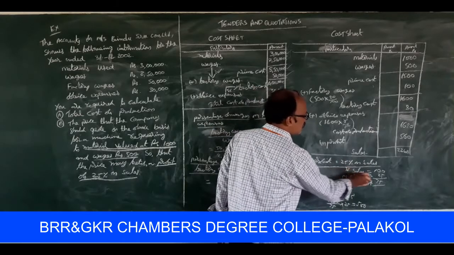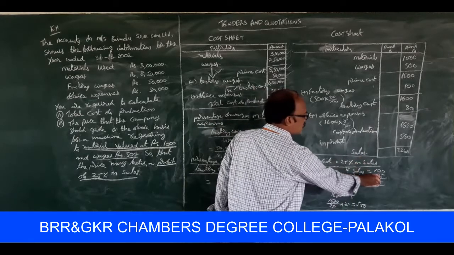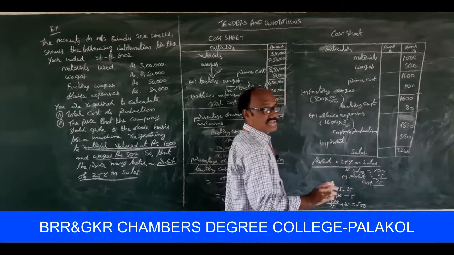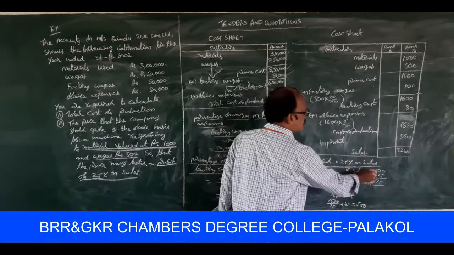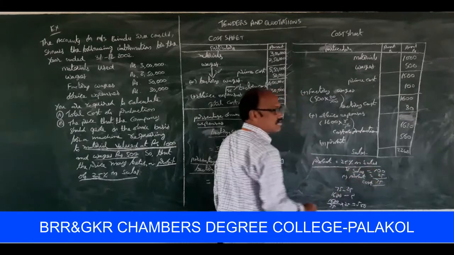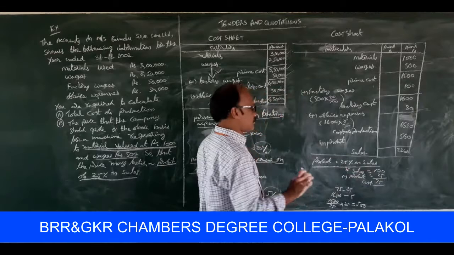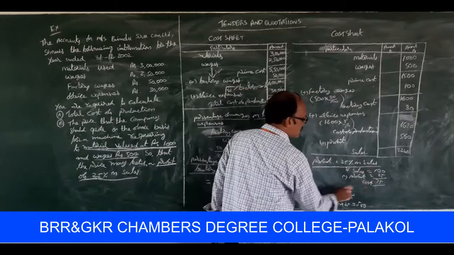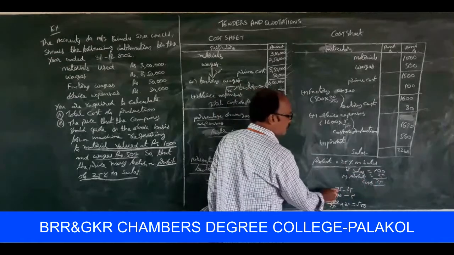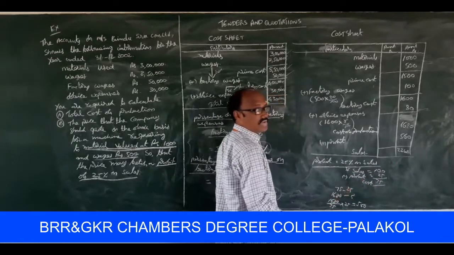If sales is 100, then profit is 25, because profit is 25% on sales. Then cost is how much? 75. So for 75 rupees cost, we get a profit of 25.